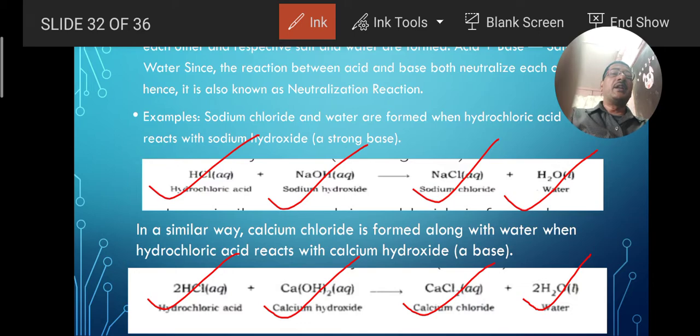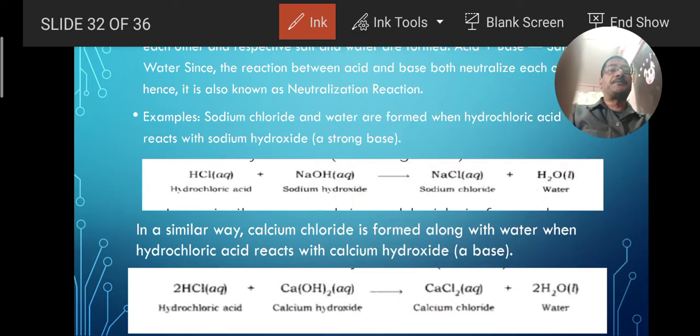So it is a neutralization reaction. Why is it called neutralization reaction? In the neutralization reaction, acid neutralizes the base and base is neutralizing the acid, as a result of which there is a formation of salt and water. So both of them are examples of the neutralization reaction.